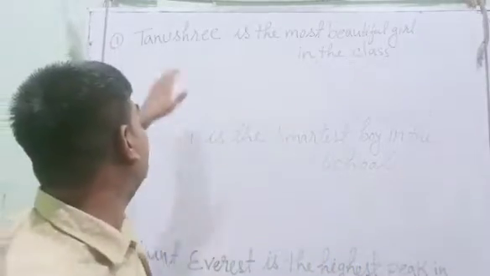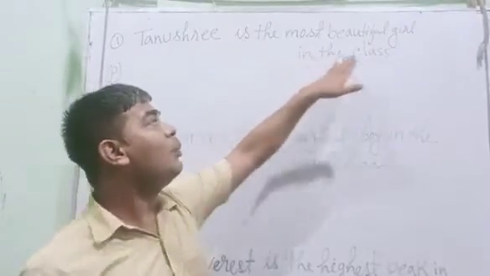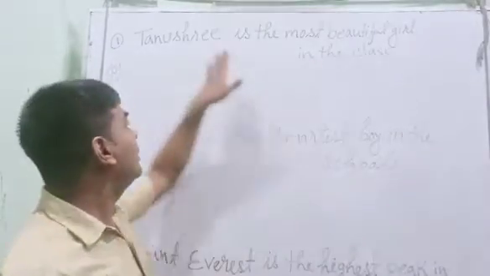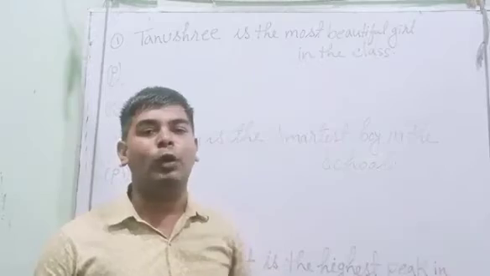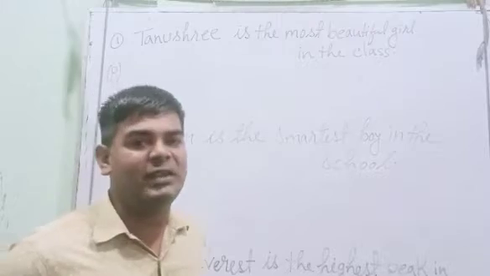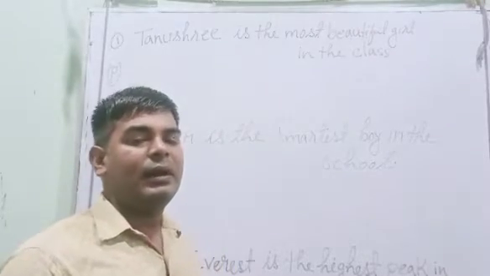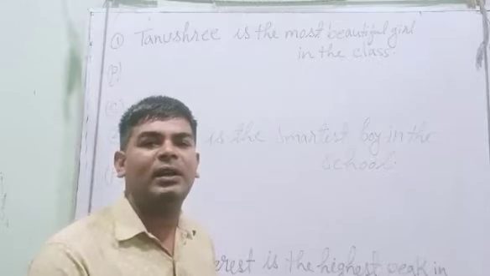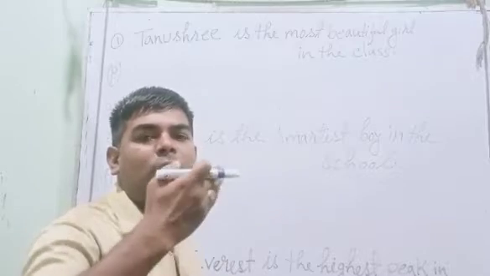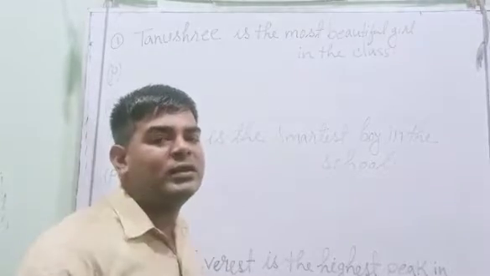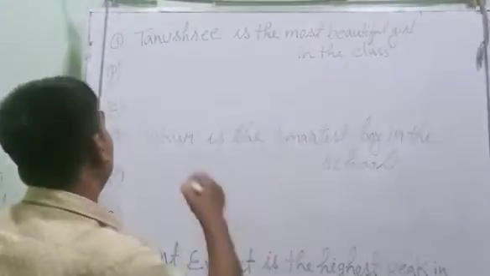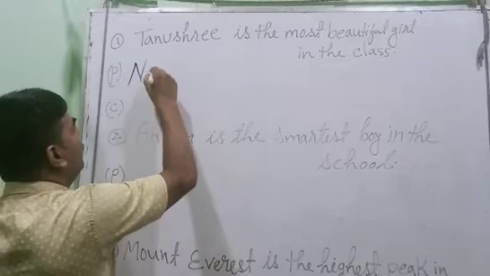See, here I have the sentence, Tanushree is the most beautiful girl in the class. So what we'll do is, we'll change it into positive degree. Now remember, in order to change it into positive degree, you need to remember a keyword, and the keyword is no other.